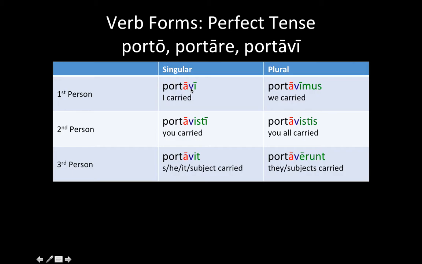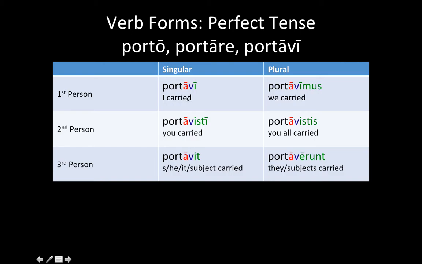This V, you can't count on it for every single perfect tense. I know it's really easy for people to try to rely on this V. This V will oftentimes not be here. The only thing you can count on for sure is the i, isti, it, imus, istis, erunt. The other thing you can count on for sure is that if you know your third principal part for each verb, then you know what the form will look like. Again, you cannot count on that V all the time.